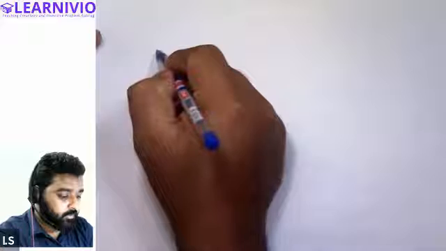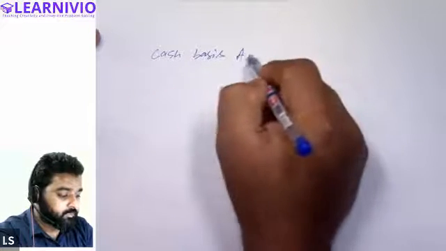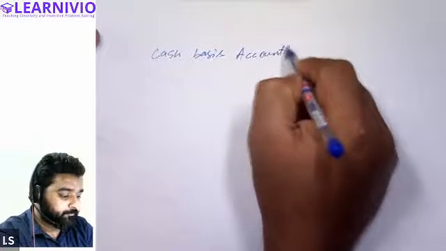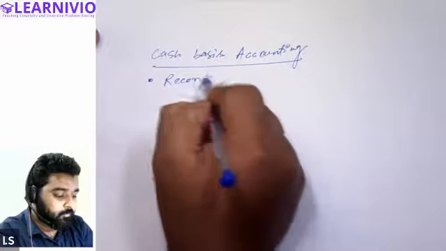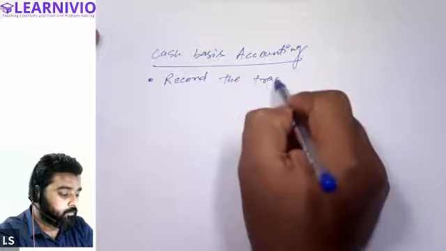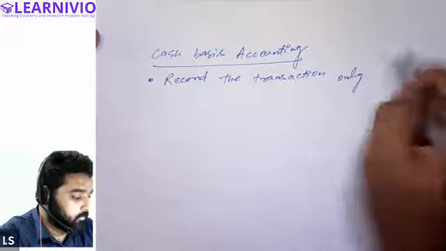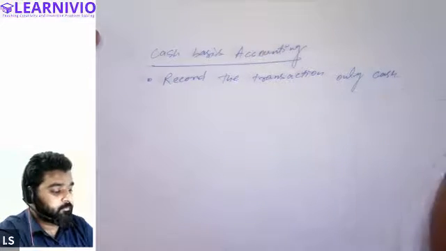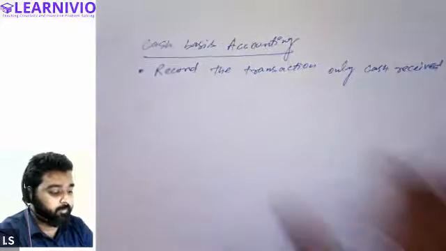I was saying that according to the cash basis accounting, record any transaction only when cash is received, that is, income is received or payment is made.